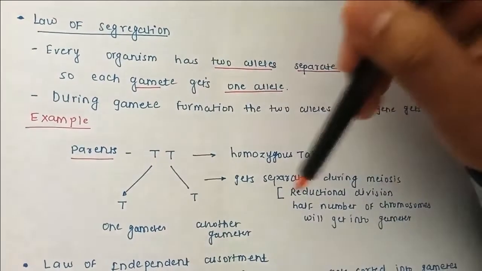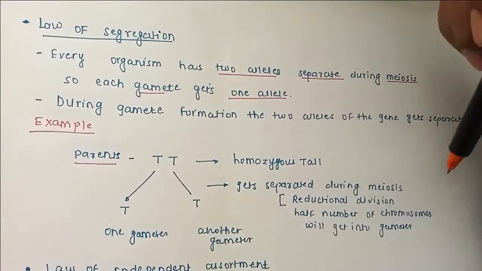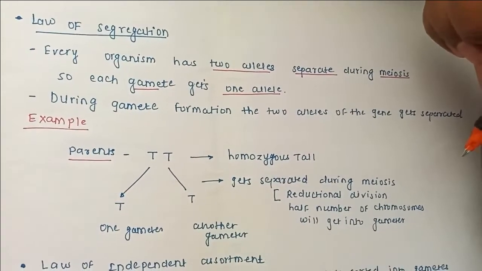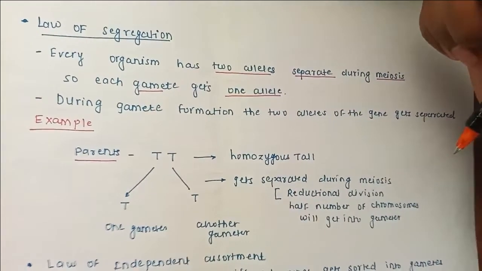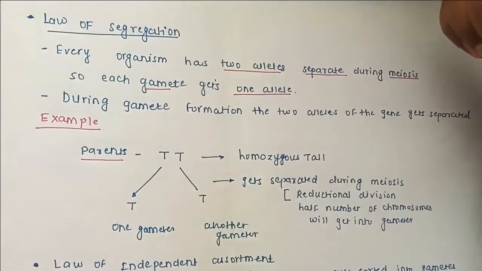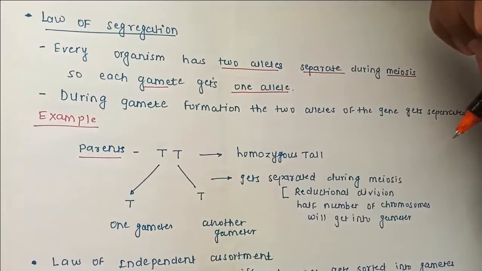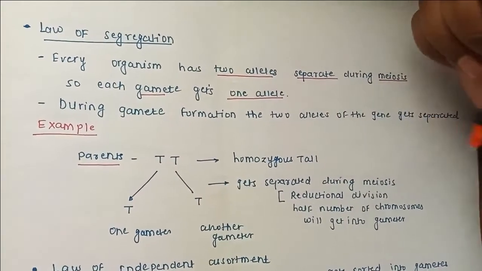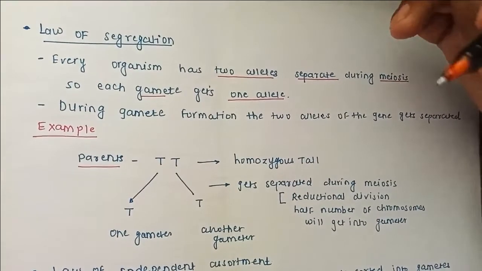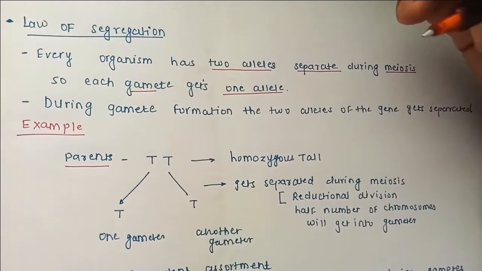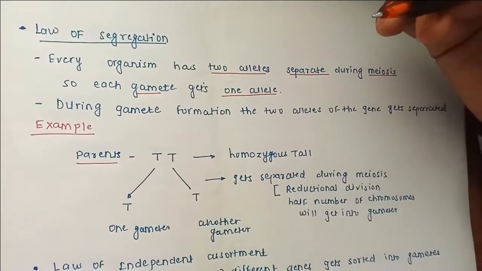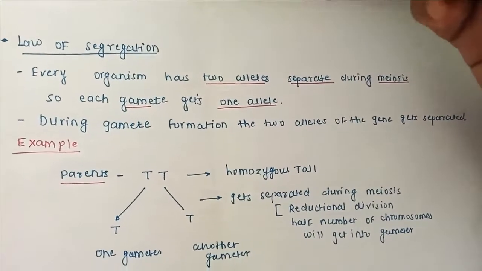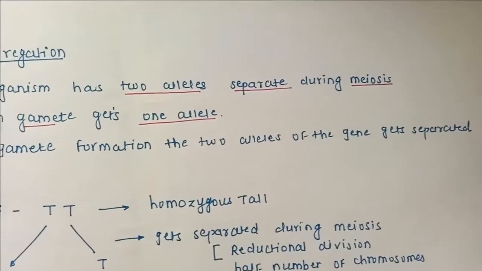The separation of alleles happens during meiosis. This meiosis is also called reductional division, because half the number of chromosomes gets into the gametes, which are called haploids, and male and female gametes make the diploid zygote. So during meiosis there is a separation of alleles, meaning characteristics, and every gamete gets a separate allele. This is called the law of segregation.